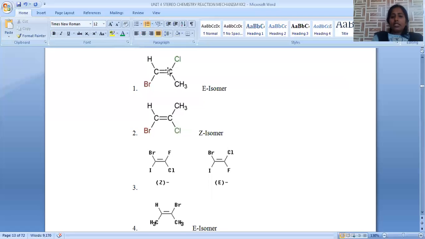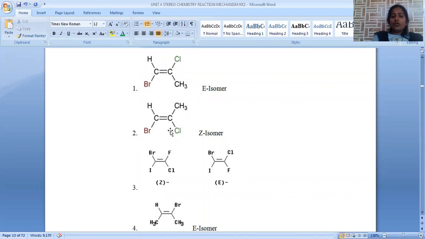When we have this carbon-carbon double bond surrounded by hydrogen, bromo, obviously bromo will be first priority because the atomic number of bromine is high compared to hydrogen. Chloro and carbon: here chlorine is linked, and here carbon is linked to the double bond. That's why chloro will get first priority and carbon will get second priority. Here two higher priority groups are in opposite directions. That's why we can say this is called an E isomer, which is nothing but the trans isomer.